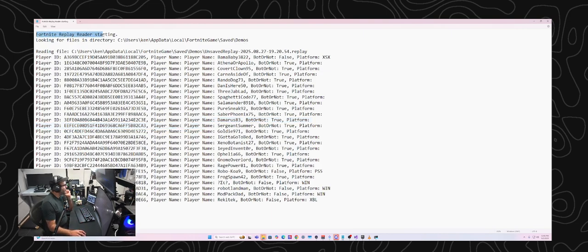So we started the program, and then we're looking at the files I have in that directory, and now I've got, oh, there's a bug here because I'm printing player name twice, but it is working. I've just got to reformat the text. That's the player ID, the unique ID of the player. That's their name. That's whether or not they're a bot, and then that is the platform.